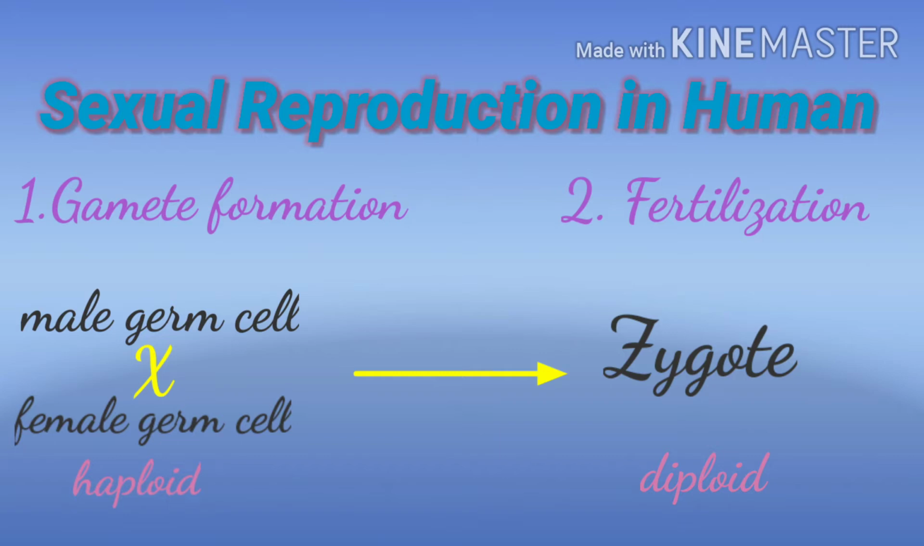During gamete formation, the chromosome numbers are reduced to half. Hence, haploid male and female gametes are formed. In fertilization, a diploid zygote is formed by the union of haploid male and female gametes. The zygote divides by mitosis and an embryo is formed, and the embryo develops into the new individual.